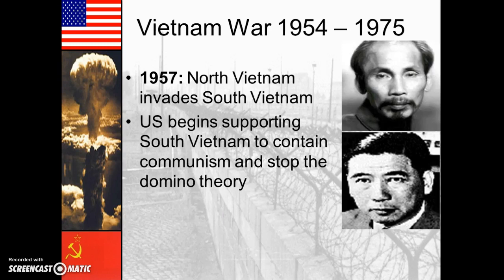So in 1957, North Vietnam invades South Vietnam, and the U.S. supports South Vietnam in order to help try to contain communism and stop the domino theory. The domino theory said that if one country fell to communism, then all the countries around it would fall to communism, and it would be a domino effect. And eventually everybody would get pushed over onto the communist side.